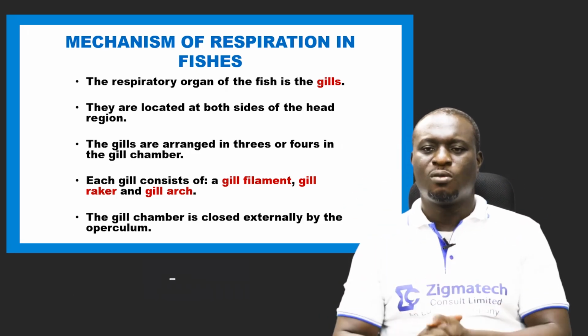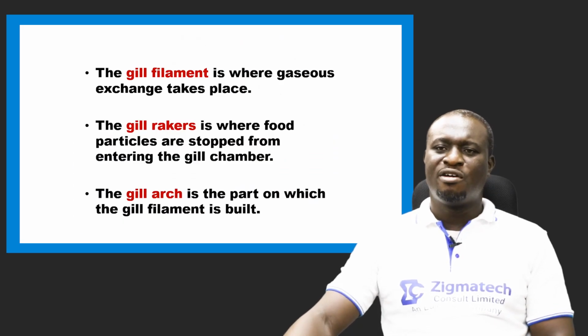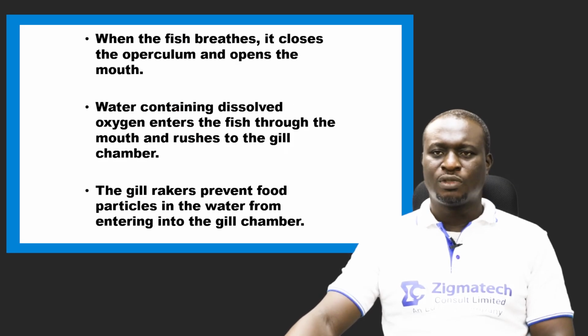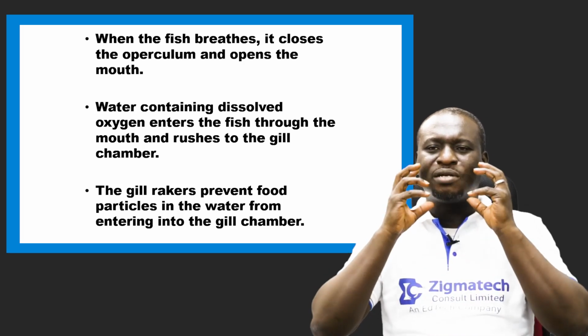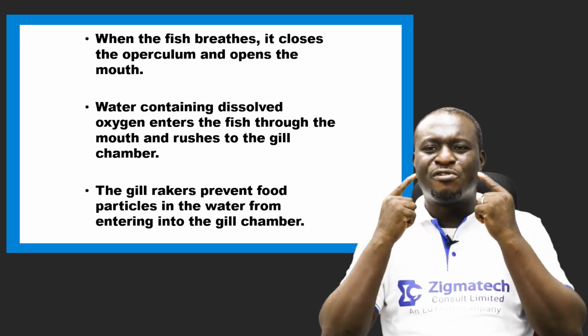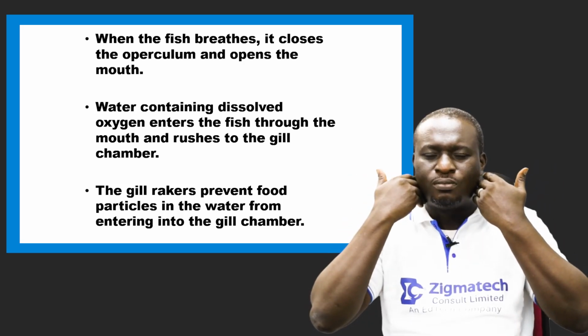Now, let's see the mechanism of respiration in fish. What happens during respiration? When the fish wants to breathe, the fish opens the mouth and then closes the upper column.